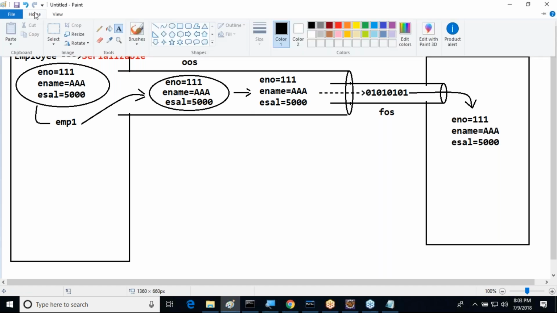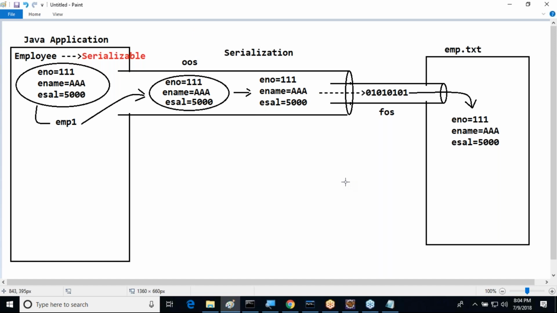But what is the meaning of deserialization actually? All of you observe this. What exactly is the meaning of deserialization here? Data is available in the emp.txt file. I want to read this data. On the basis of this data, I want to reconstruct an object. The process of regenerating an object on the basis of the data is called which one? Deserialization. Right, sir.